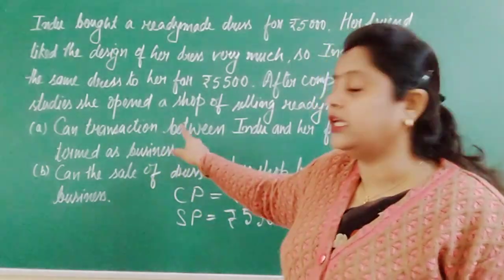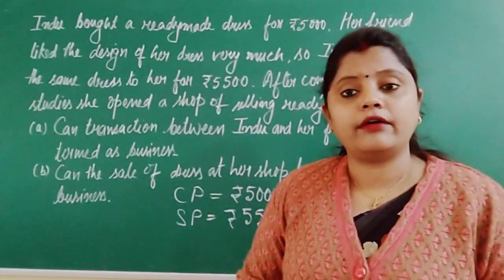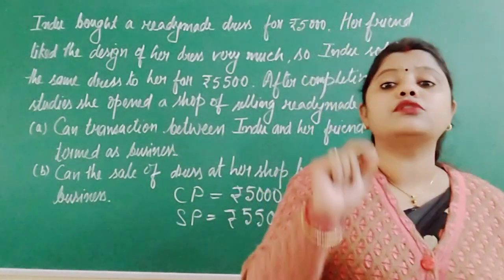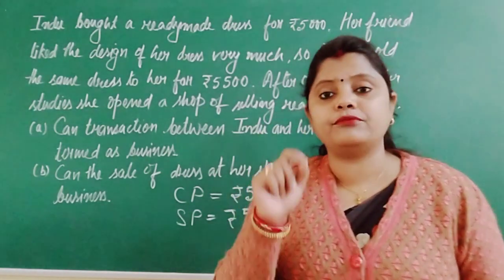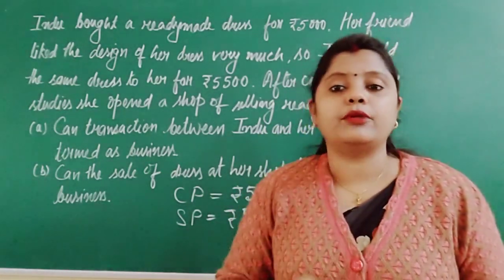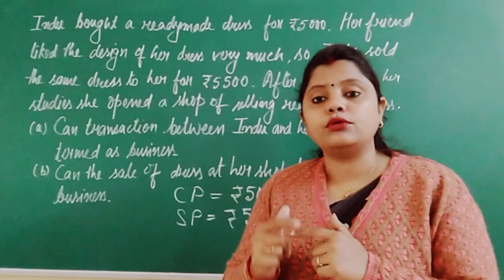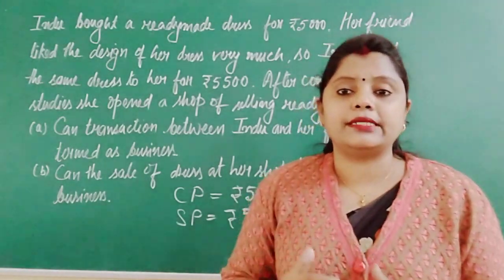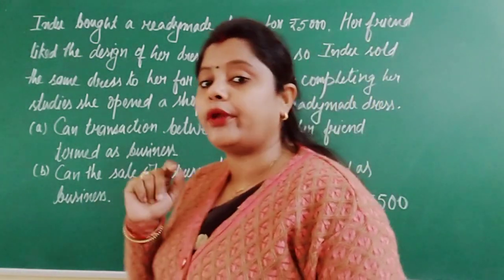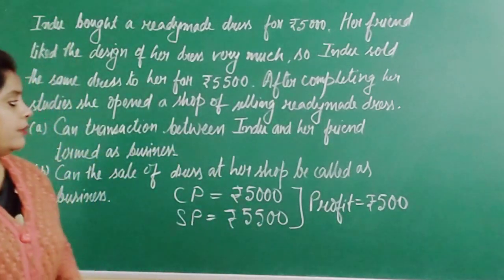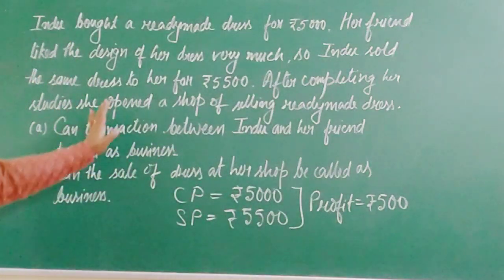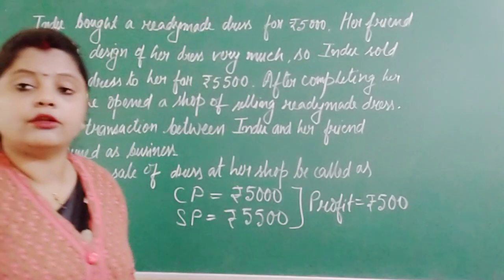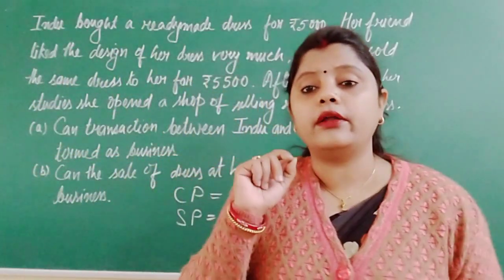But here if you see, the transaction between Indu and her friend is not at all a business because one very important feature of business is missing, that is the regularity. Dealing in goods on regular basis. This is one of the very important thing which is missing over here. Dealing in goods and services on a regular basis.